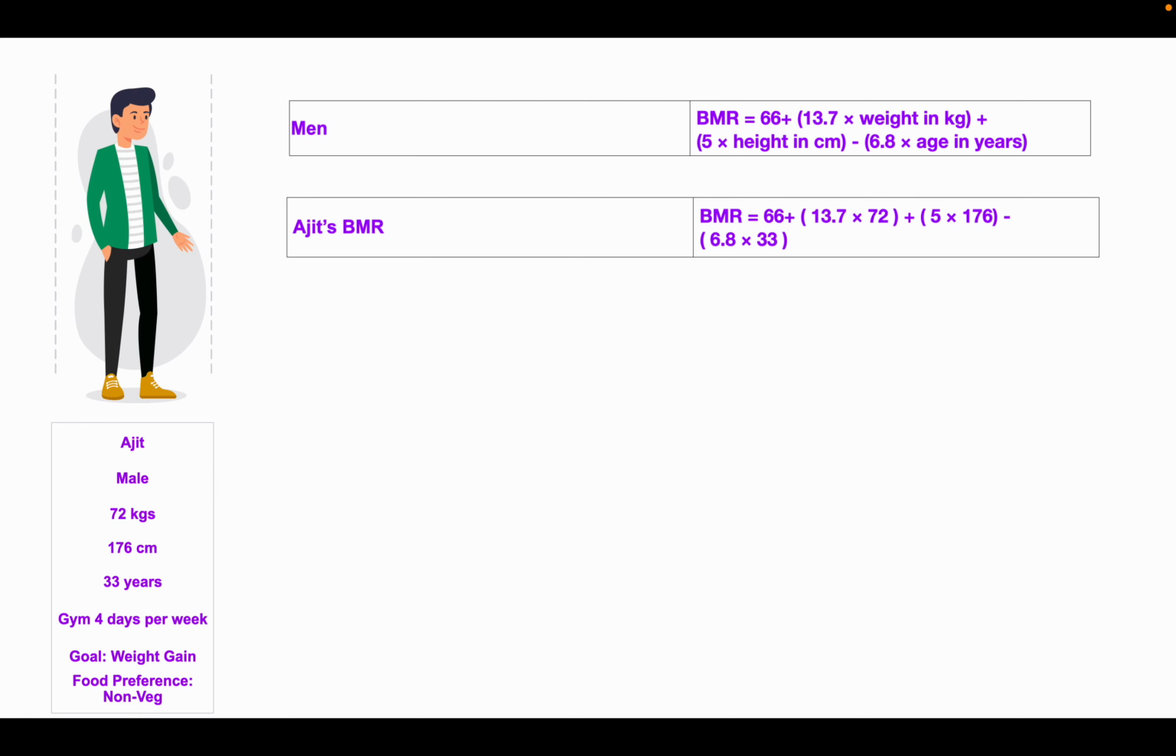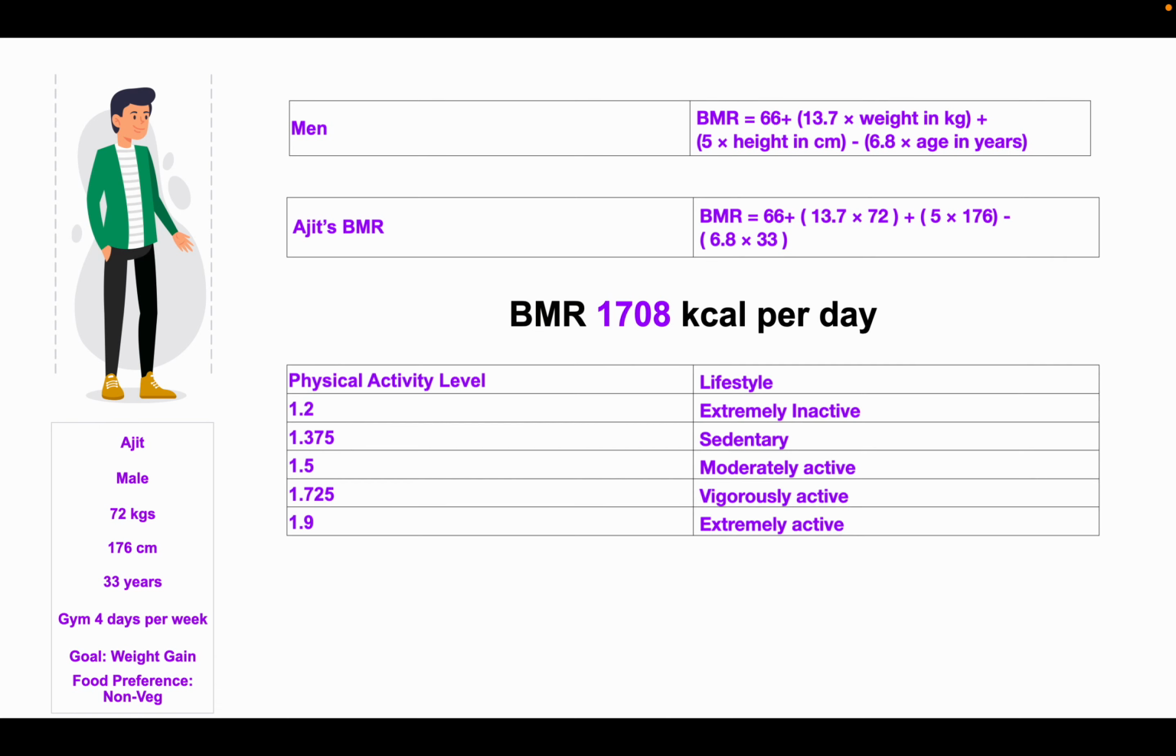If we put value for weight, height, and age, we get the BMR value as 1708 calories per day, which means if Ajit does nothing during the day, his body would need a minimum of 1708 calories to keep the vital functions going like breathing, digestion, etc. We will go ahead and calculate the TDEE by multiplying the value 1.5 as Ajit is moderately active.